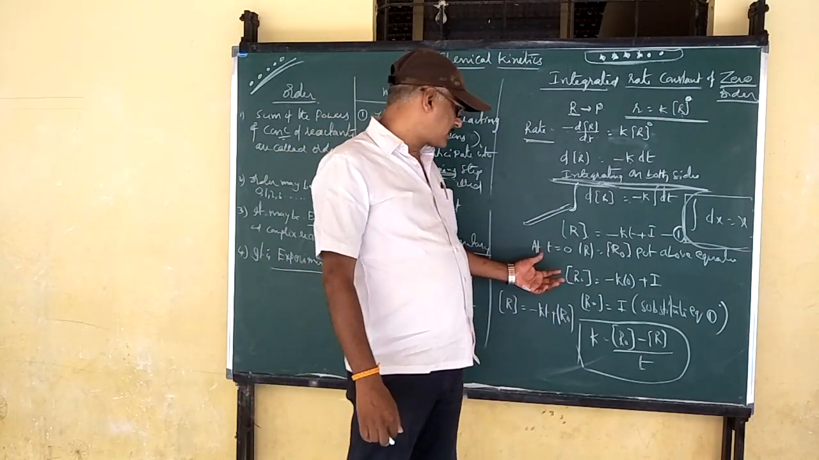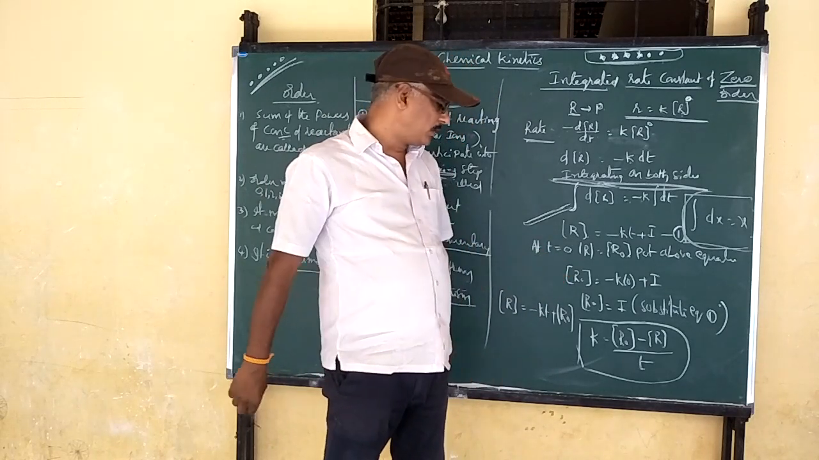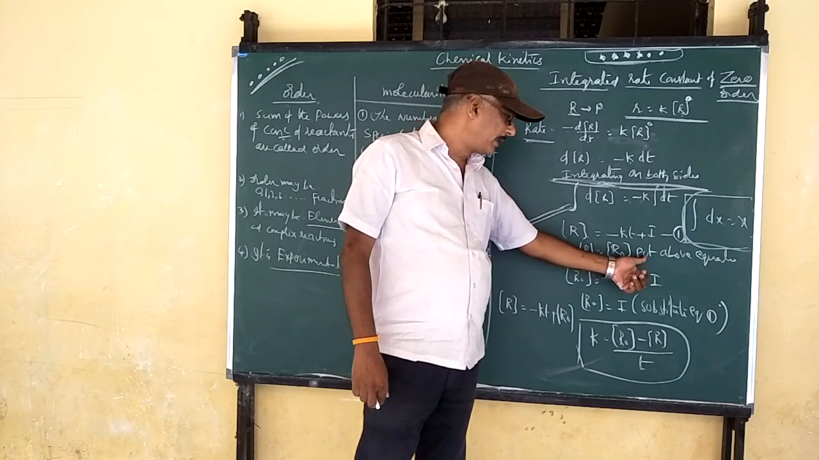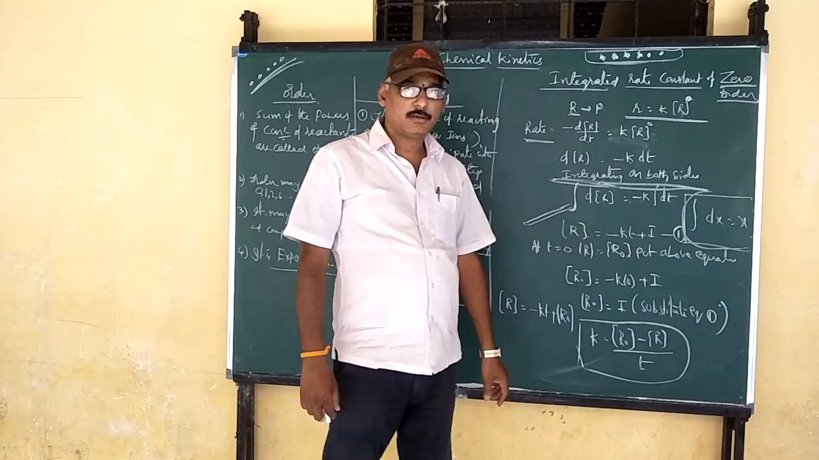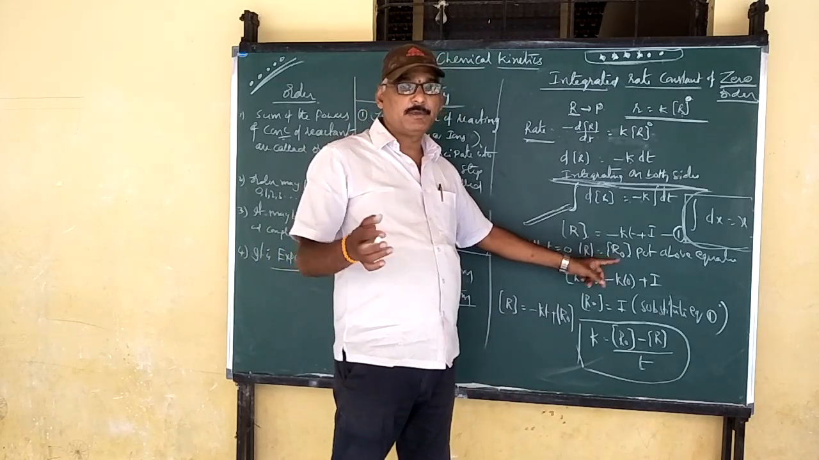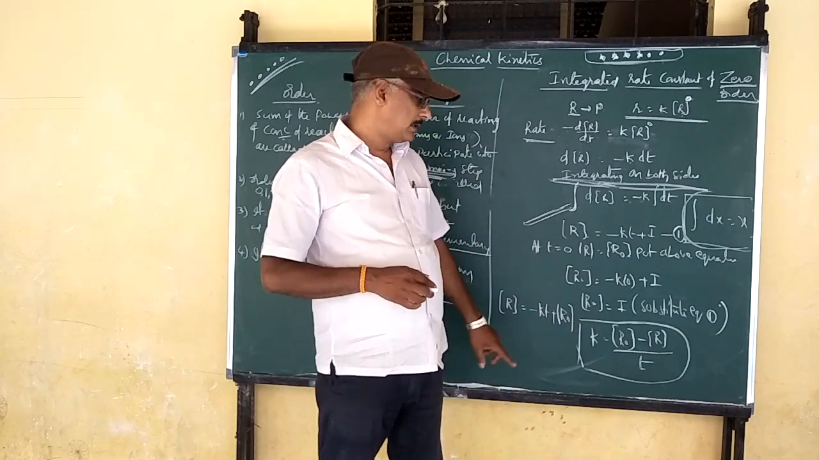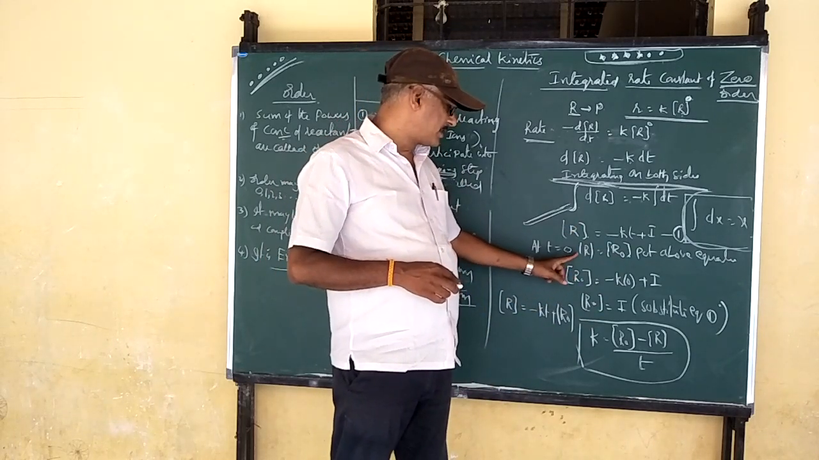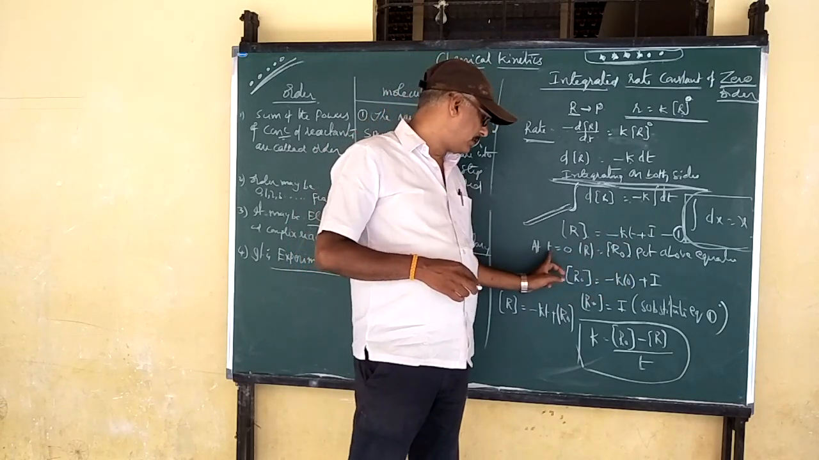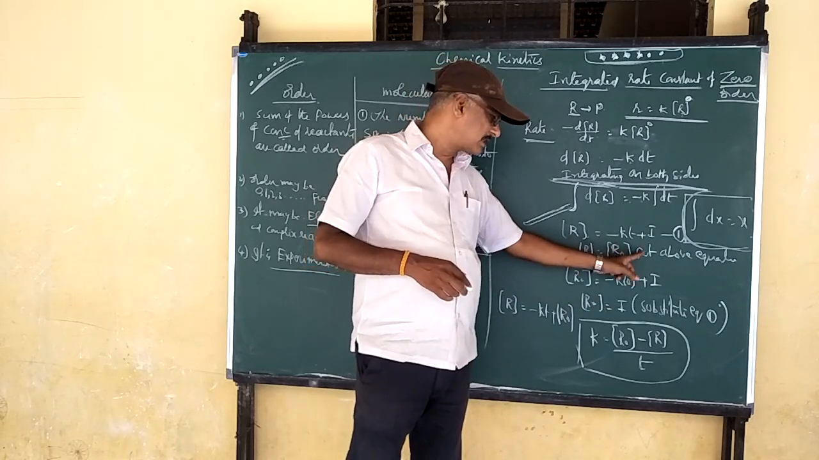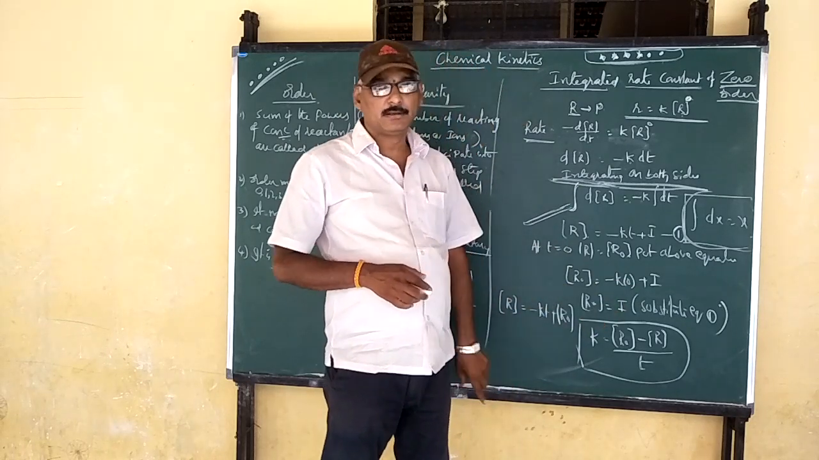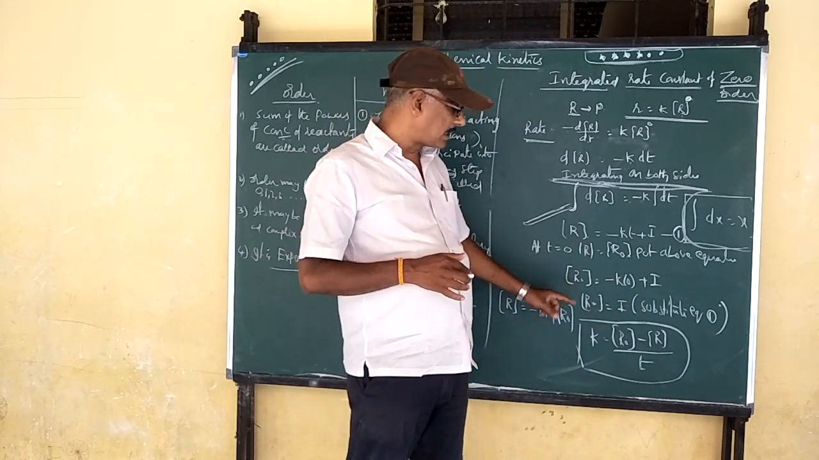Next, the time will be taken as t is equal to 0, where the concentration of R is equal to R naught, the initial concentration. Put this into the above equation. R is equal to R naught, so R naught is equal to minus K into 0 plus I, because here t is equal to 0. Therefore, what is the I value? R naught is equal to I. The integration constant I is equal to R naught.